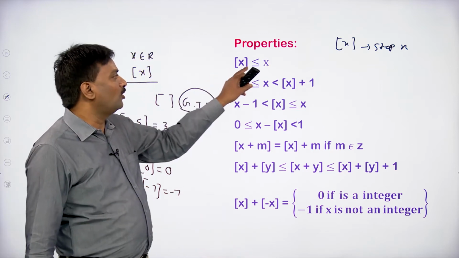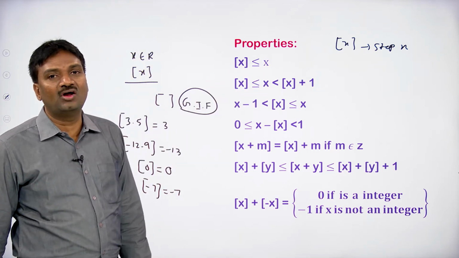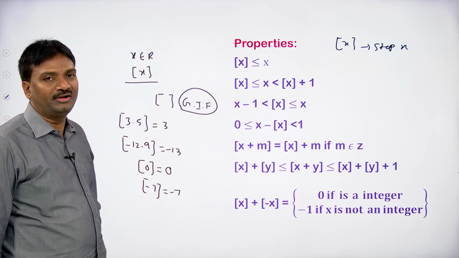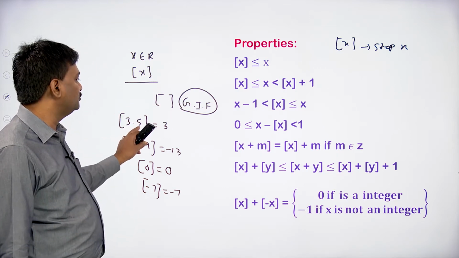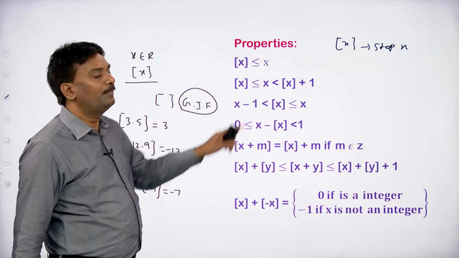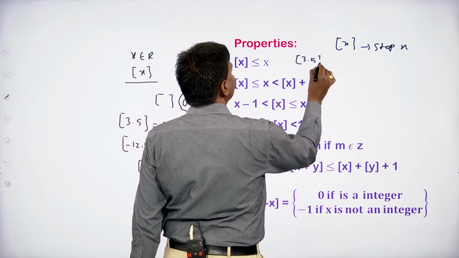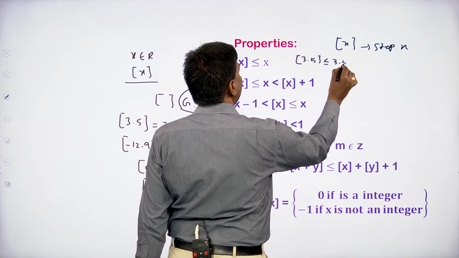According to this property, step x is less than or equal to x. If we suppose that x equals 3.5, then step 3.5 is less than or equal to 3.5.